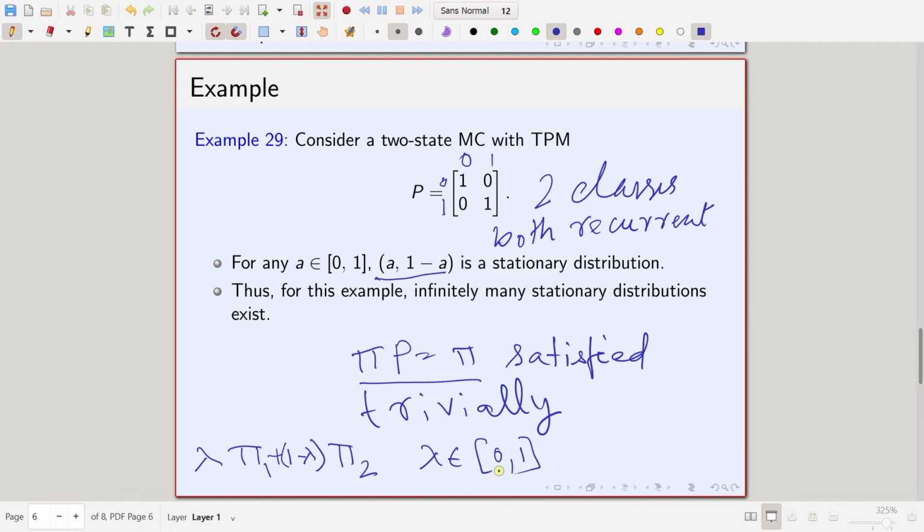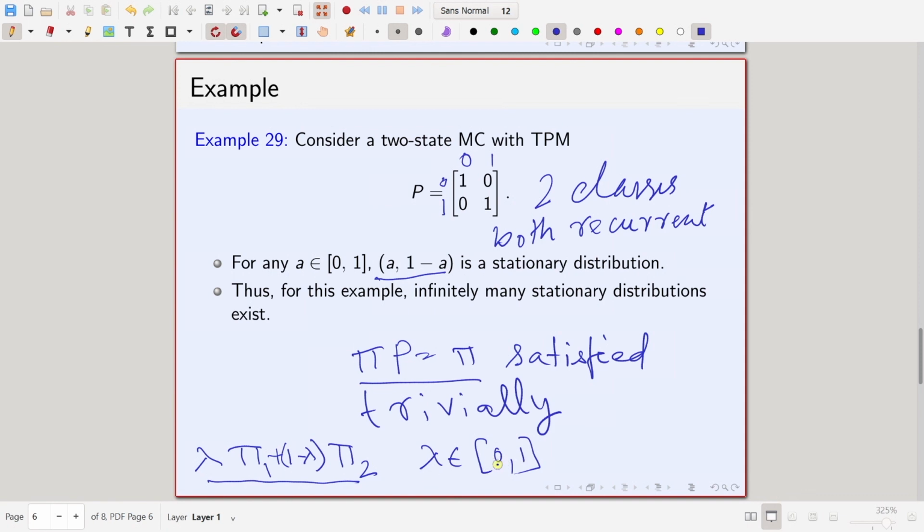So, if there exists more than one stationary distribution and I take all possible convex linear combinations, what is the meaning of convex linear combination? It means a combination of the form lambda pi 1 plus 1 minus lambda pi 2 for any lambda in the closed interval 0 and 1.